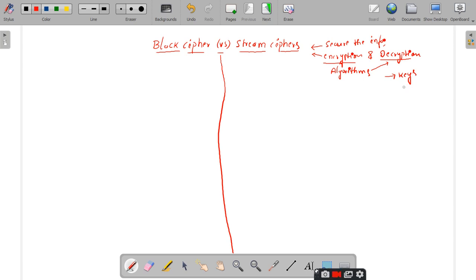So do we have any algorithms to generate the keys? The answer is yes, right? So you have algorithms for encryption, you have algorithms for decryption, and you also have algorithms for the key generation.